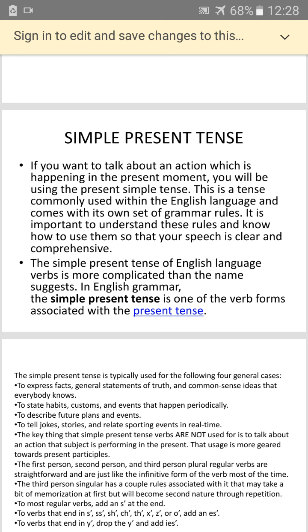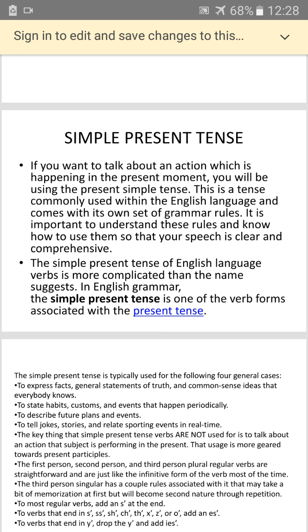Now, if you want to talk about an action which is happening in the present moment, what you're doing presently, I'm standing, I'm sitting, I'm walking, I'm talking, whatever it is, you will be using the simple present tense. I sit, in fact, even forget that ing thing. I sit, I talk, I walk, I whatever. This is a tense commonly used with the English language and comes with its own set of grammar rules. It is important to understand these rules and know how to use them so that your speech is clear and comprehensive.